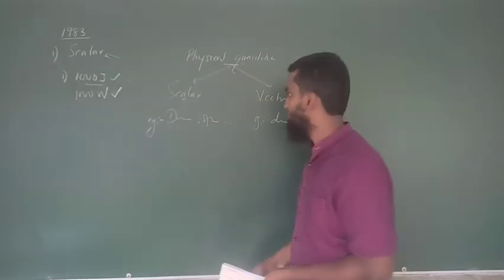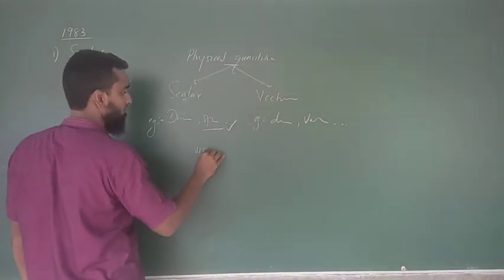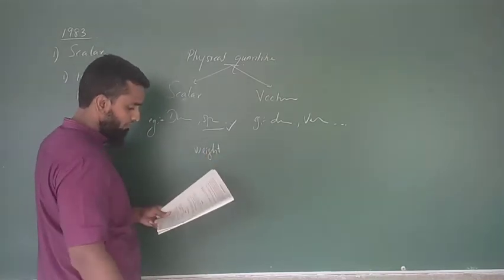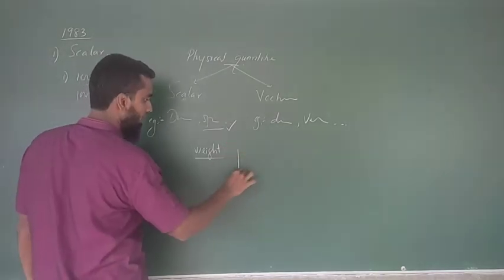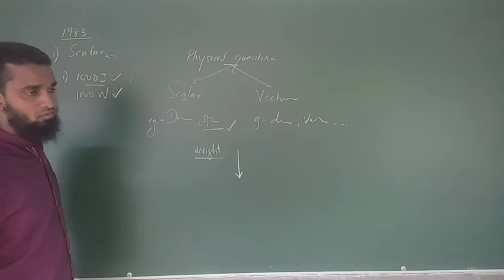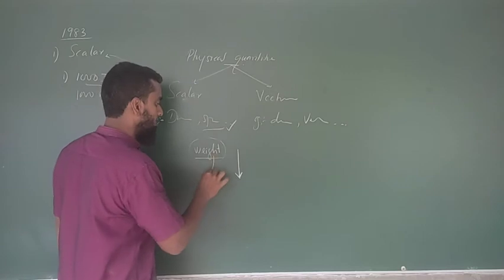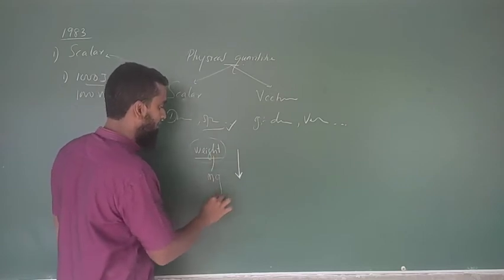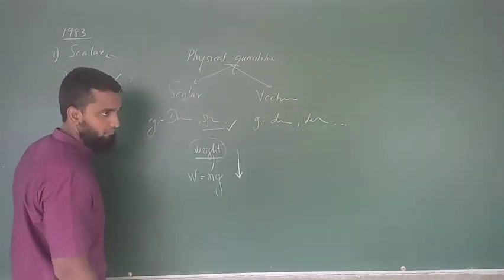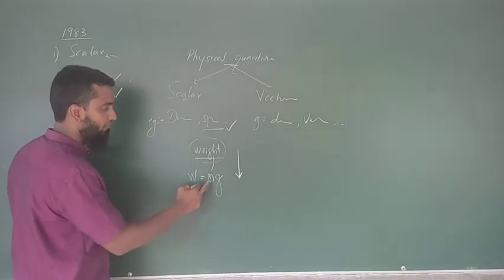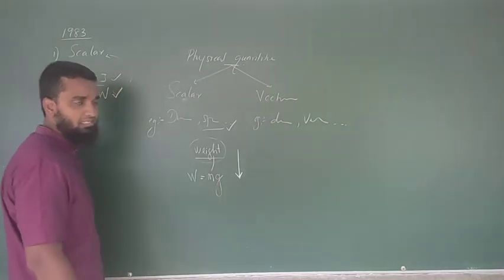Speed and weight. Speed is a scalar quantity, but weight we always talk about as acting downwards. Weight is not just the mass, it is the mass multiplied by the gravitational acceleration. Here we are relating the mass with the gravitational acceleration.